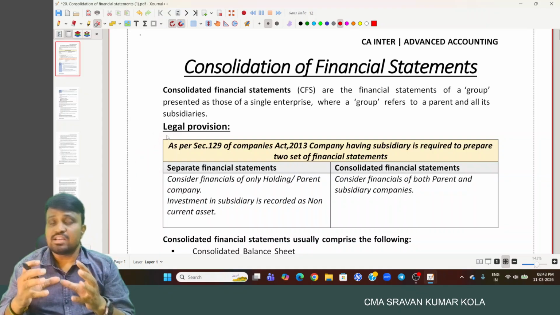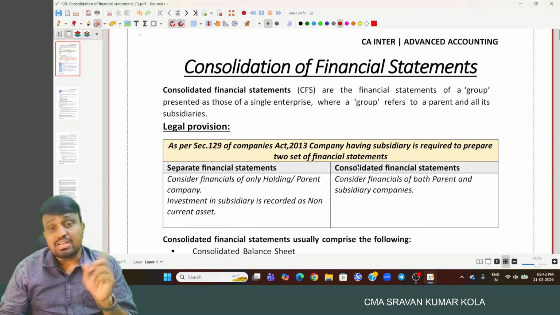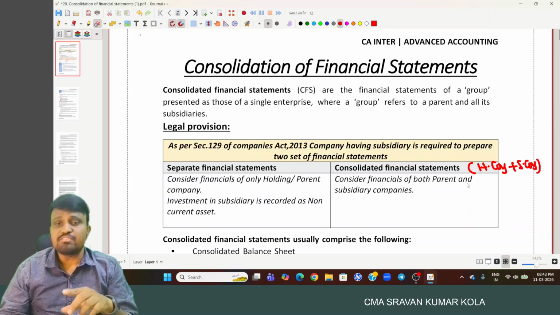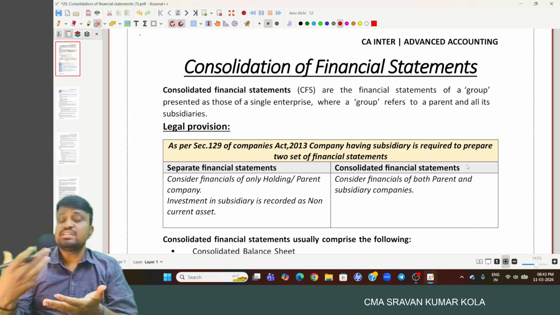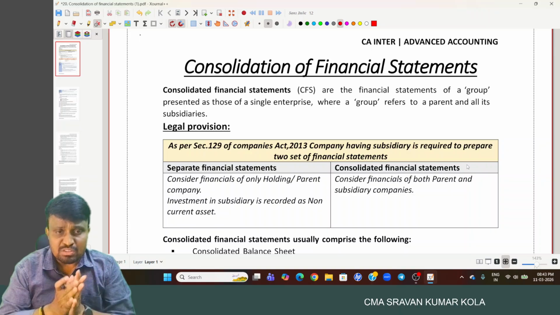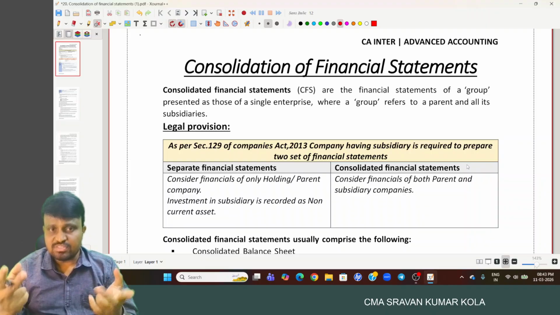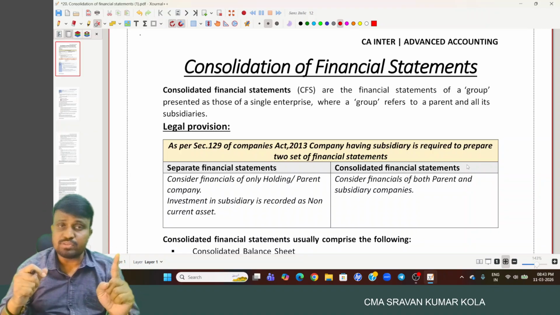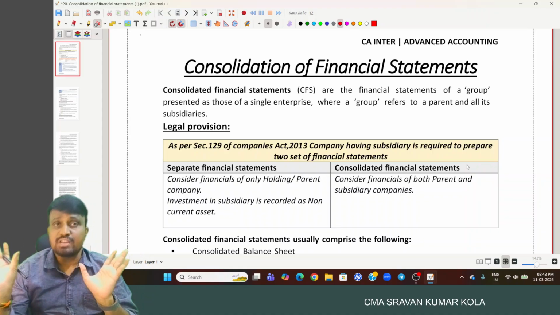Only financial data relating to the holding company are considered while preparing separate financial statements. But consolidated financial statements are the combination of holding company and its subsidiary company financials, so they consider the financials of both. The separate financial statement means standalone financial statements, and the second one is consolidated financial statements.